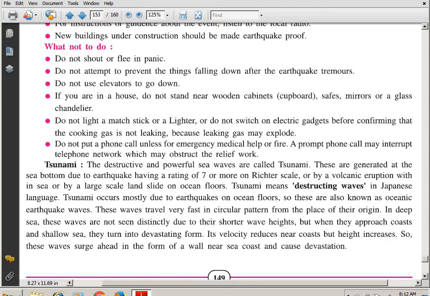Do not use elevators to go down. Do not use the lift that you have in the house. If you are in a house, do not stand near wooden cabinets, that is cupboards, safes, mirrors, or glass chandeliers.